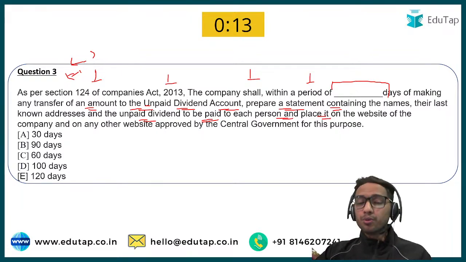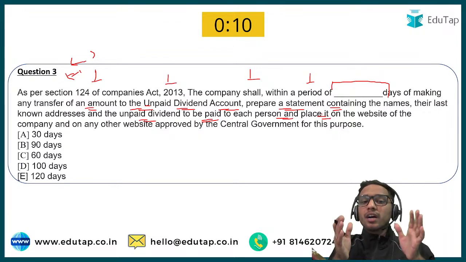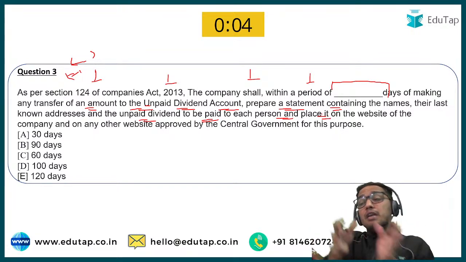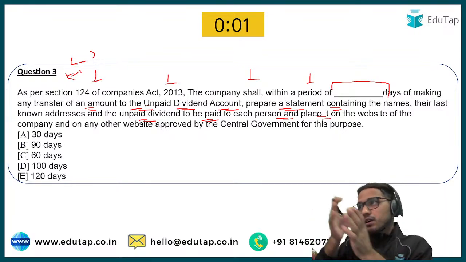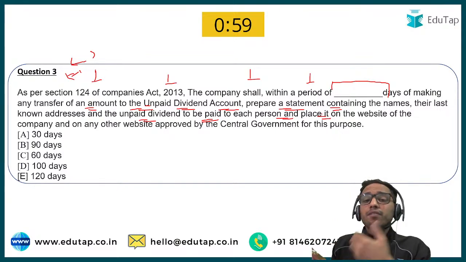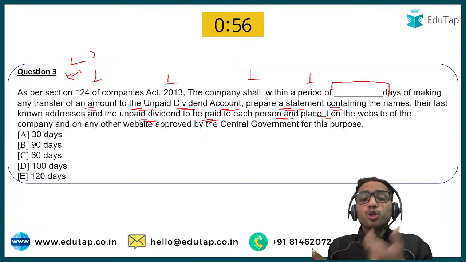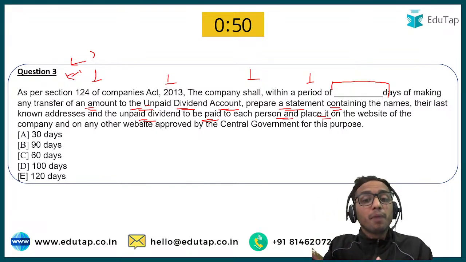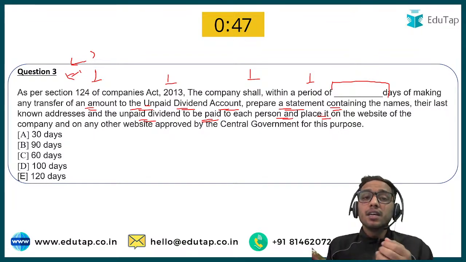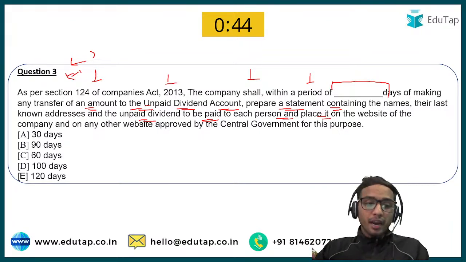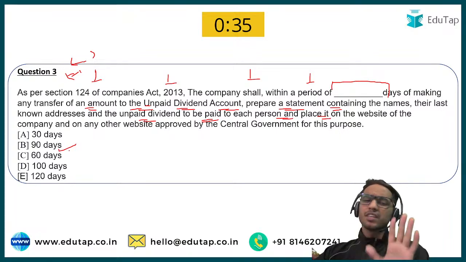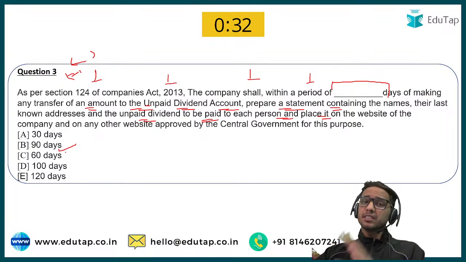So basically it is asking that when you have transferred the amount that is to be given as a dividend to the unpaid dividend account, after how many days of making this transfer do you need to prepare a statement containing all the names and all the amounts and place it on the website? Within how many days after the transfer of the amount should you do that? So let me check. Okay, that's good. The correct answer here is option B, that is 90 days. Now it is only one question from section 124. There might be various questions that can be asked from 124.